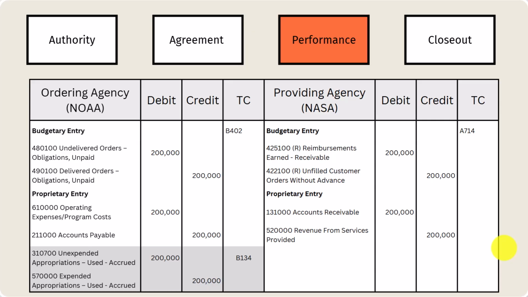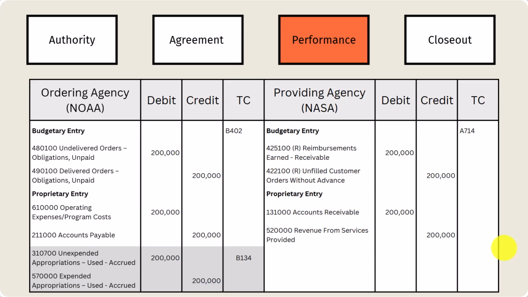They also need to record their expense, right? They accrued an expense. This service was done for them. So they record their $200,000 for that order, and they record their payable, right? 4901, 2110.00 should line up, and then they have their unexpended appropriations used accrued and expended appropriations used accrued.